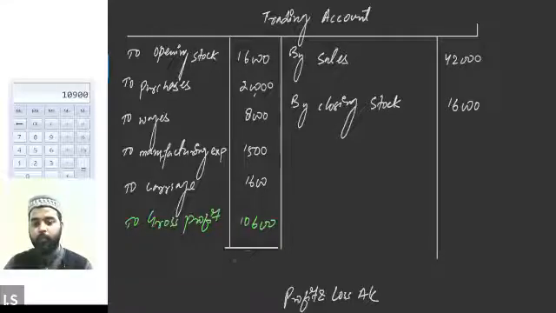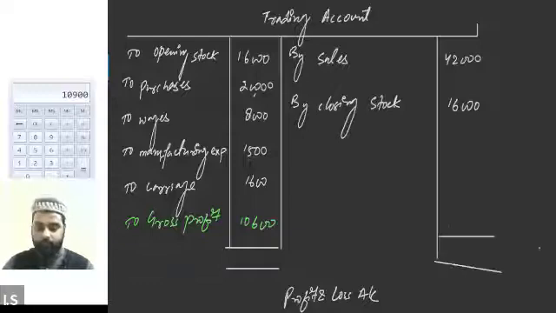And now we will close this account by tallying both the sides. Excuse me, sir, is it 10,900 or 10,600?